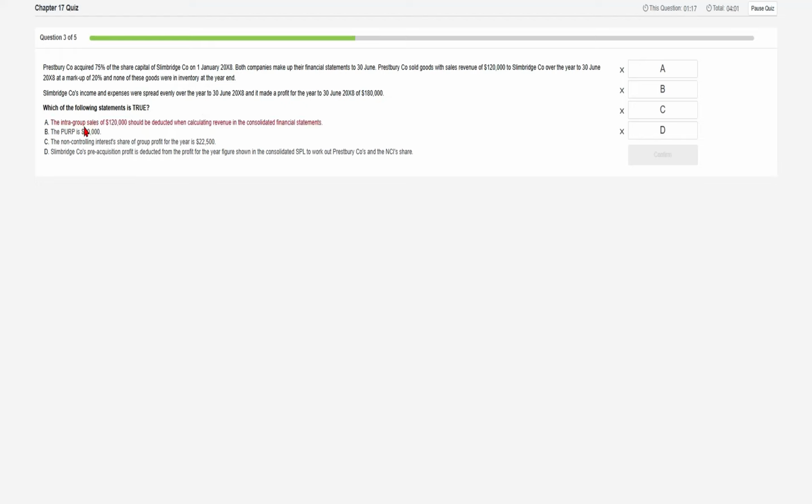Alright, the first one is intra-group sales of 120,000 should be deducted when calculating revenue in the consolidated financial statement. See, the question says that income and expenses are spread evenly, right? So we can't just deduct 120,000. We need to proportion this amount because it has only been 6 months since the acquisition took place. That's why it's incorrect. The PUP is 20,000? No, there will be no PUP. Why? Because the question clearly says there are no goods remaining in the inventory.